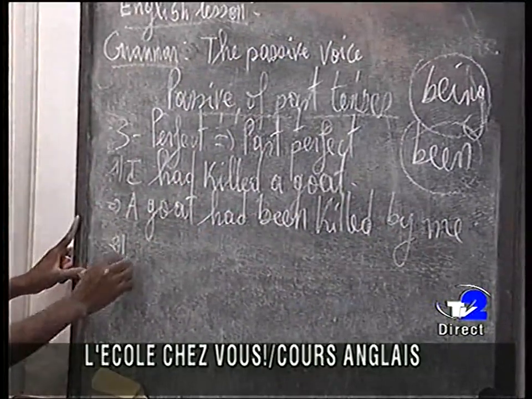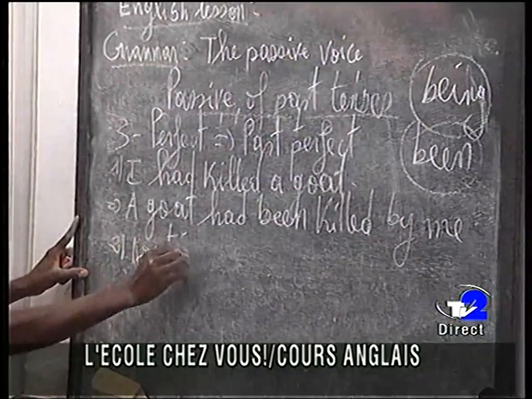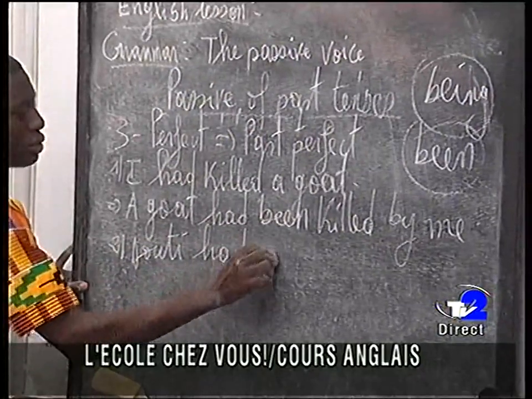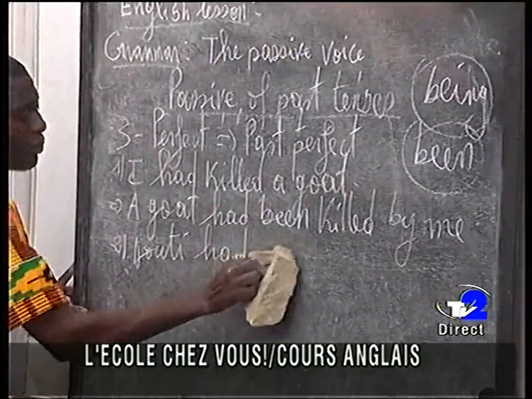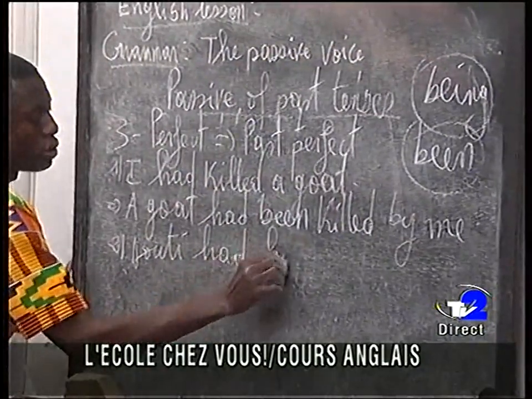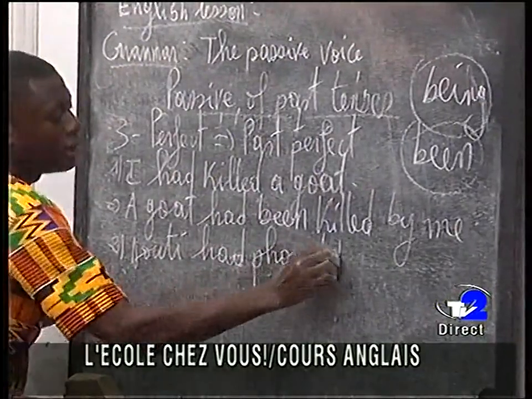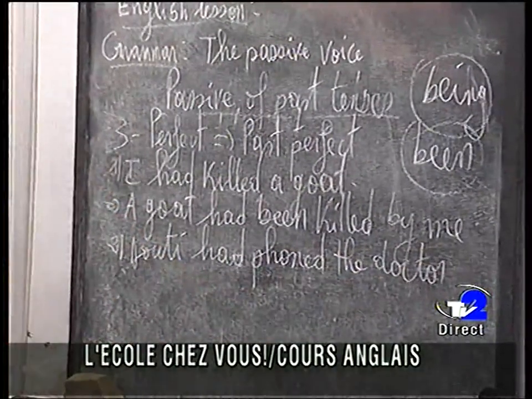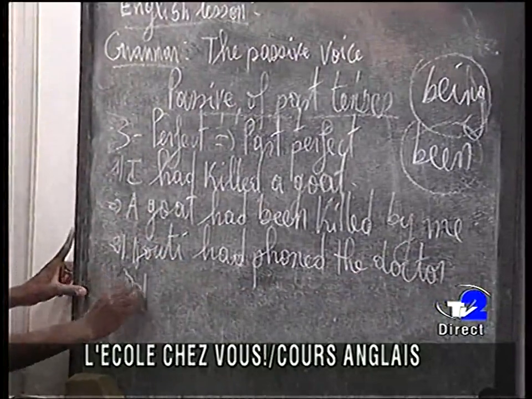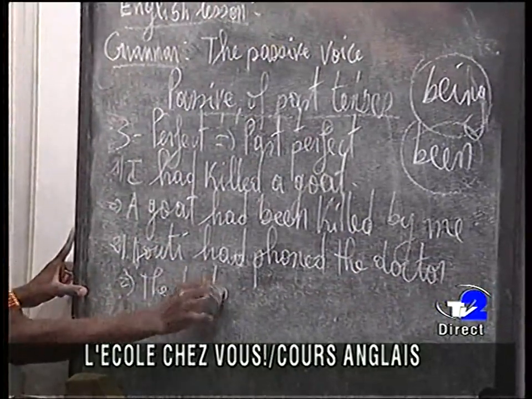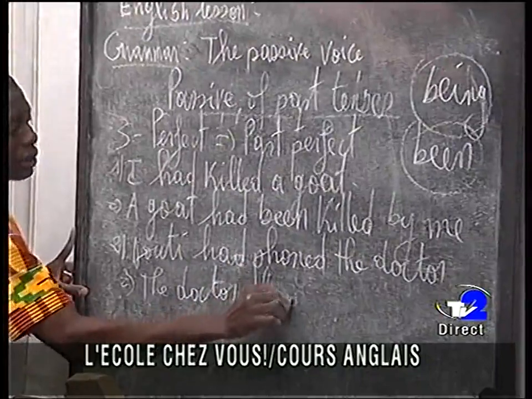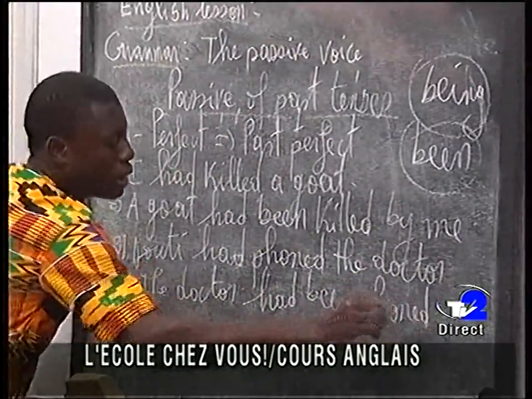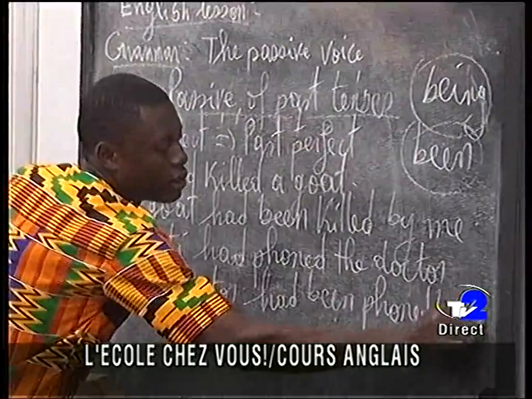The last sentence: Duty had phoned the doctor. Duty had phoned the doctor. It becomes the doctor had been phoned by Duty.